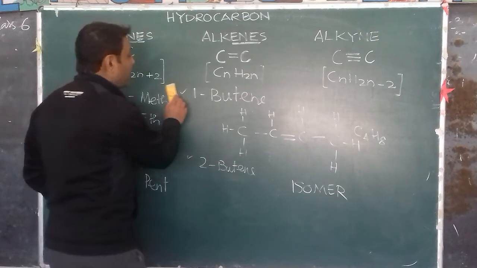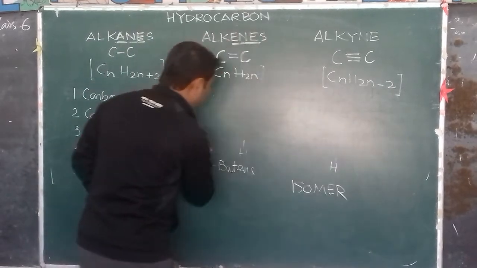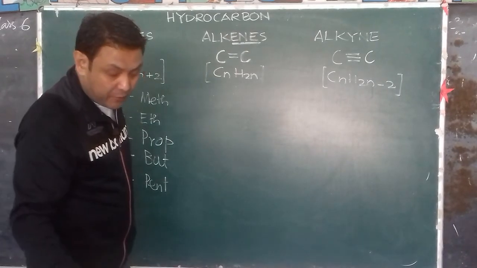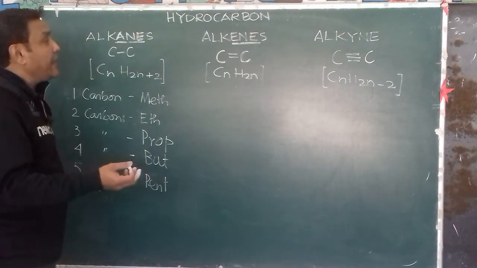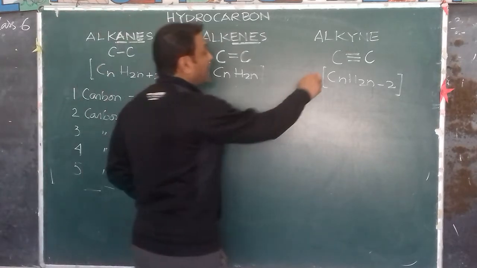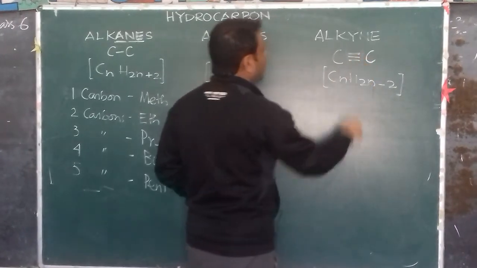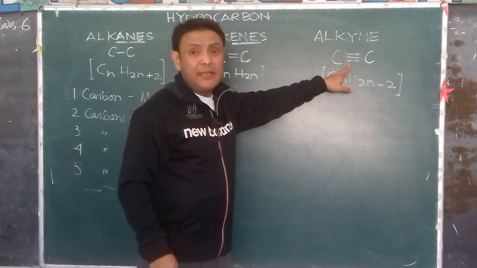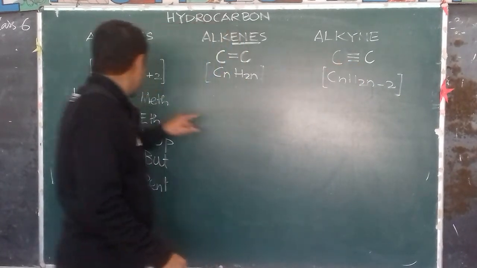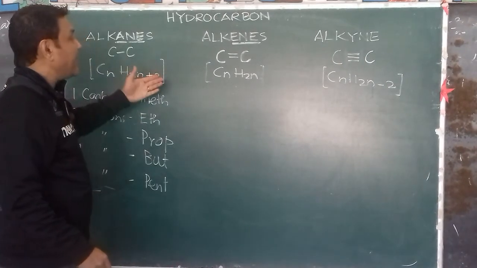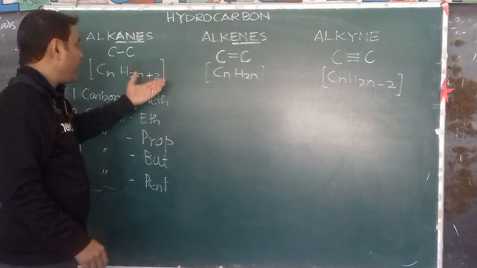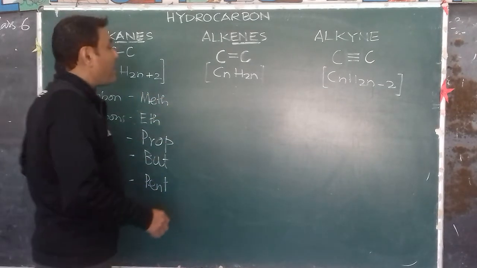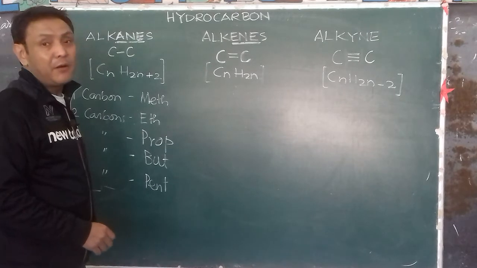Now the last part we will talk about is the alkyne group. Alkyne means having a triple bond between carbon atoms. Since it needs minimum 2 carbon atoms, similarly, like the alkenes, we cannot have methane either, because the minimum number of carbon atoms needed for the triple bond is 2.